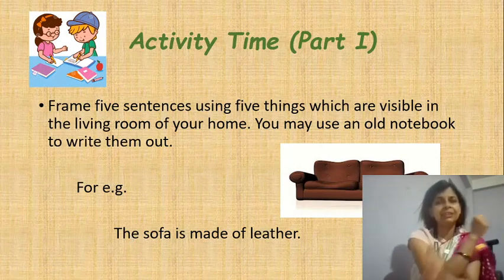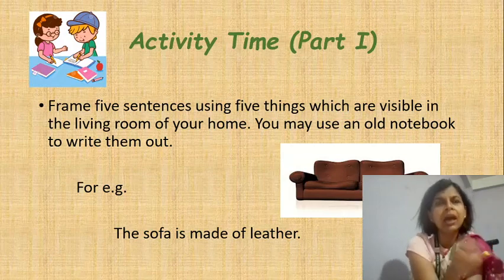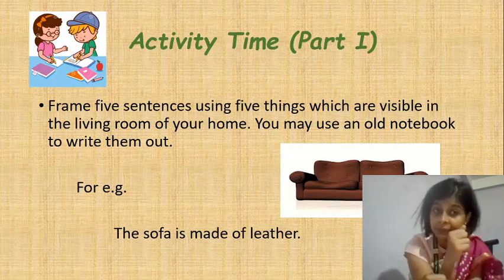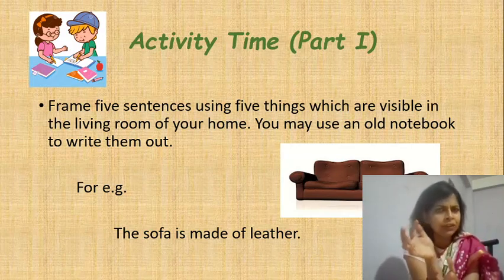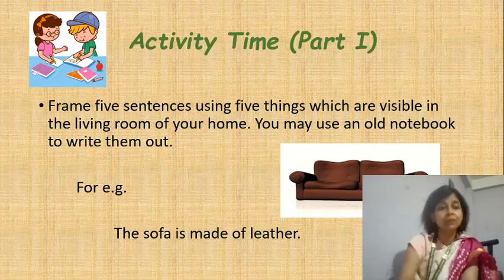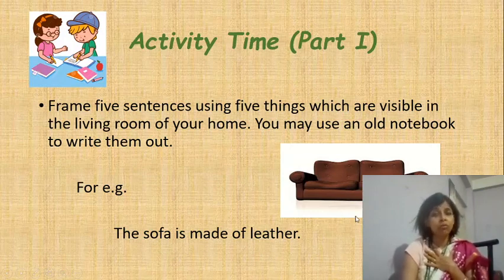Now, activity time. Activity time is very, very interesting, children. I just used to wait for an activity after a lesson used to be completed by my teacher in school. I always had fun doing the activities. So our first activity is we have to frame 5 sentences using 5 things which are visible in the living room of our home. Or your home means your home, not my home. Okay, I have already taken one from my home and framed a sentence.